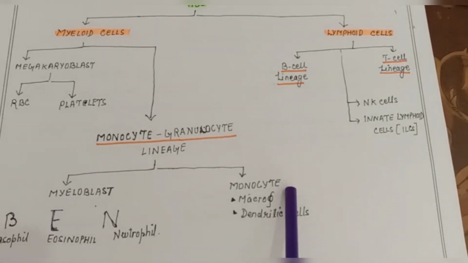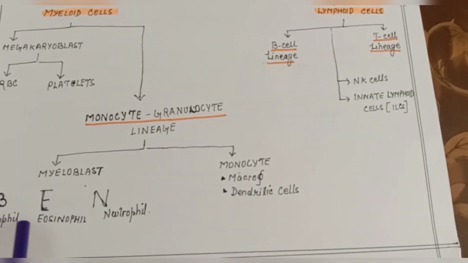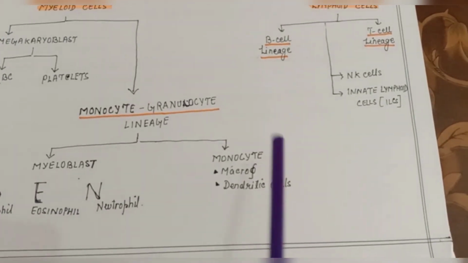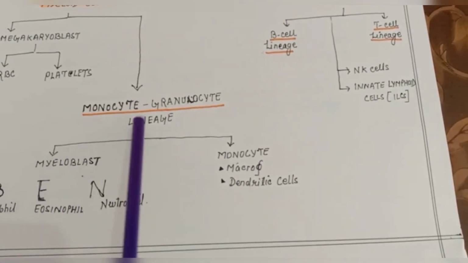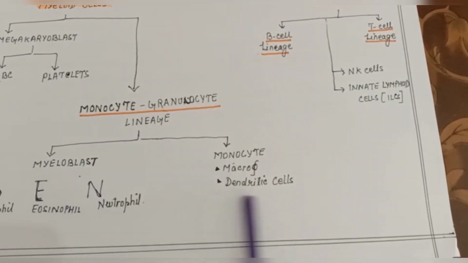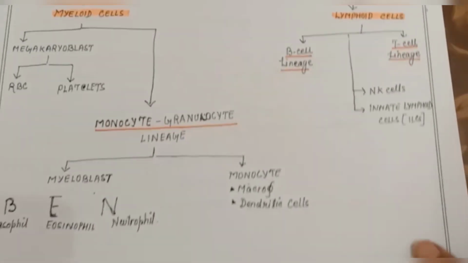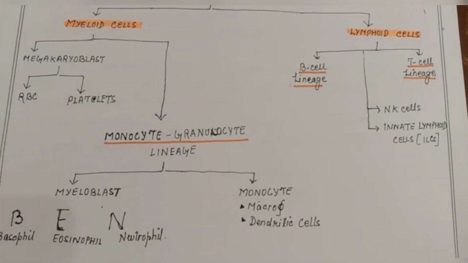Similarly, the granulocytes include neutrophil, basophil, eosinophil, right? So division can be many, and this monocyte granulocyte lineage and the whole lymphoid lineage collectively are WBCs, right? So this is a type of classification. There can be several types of classification.